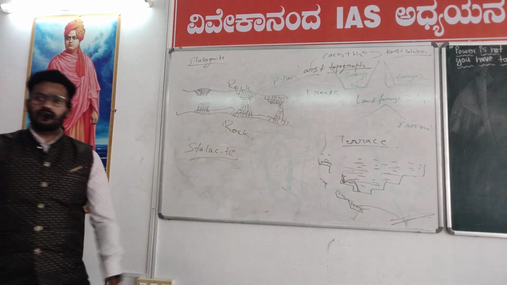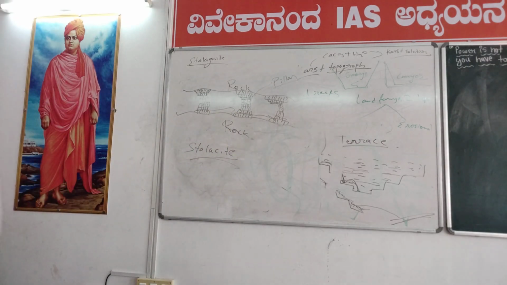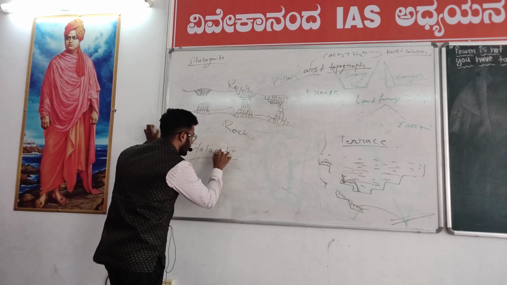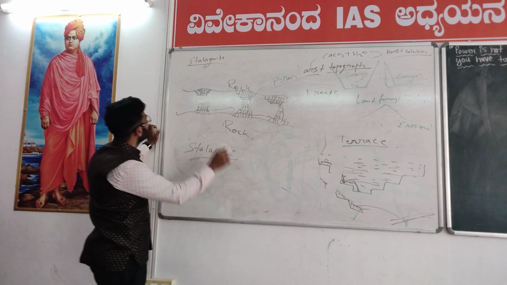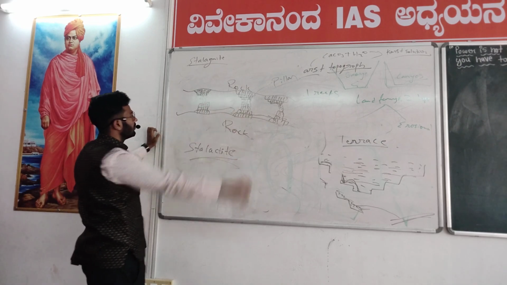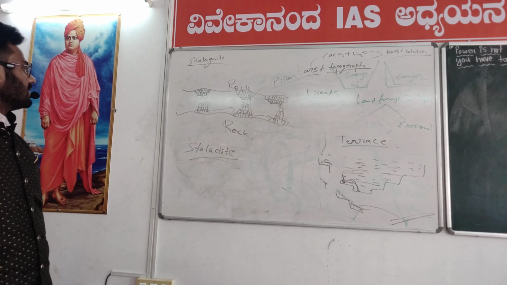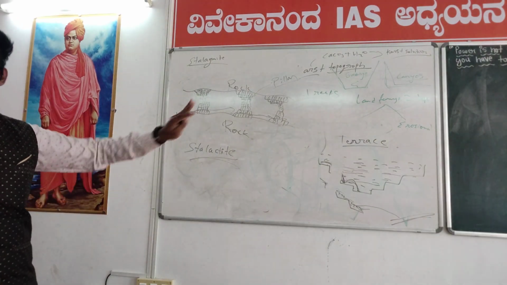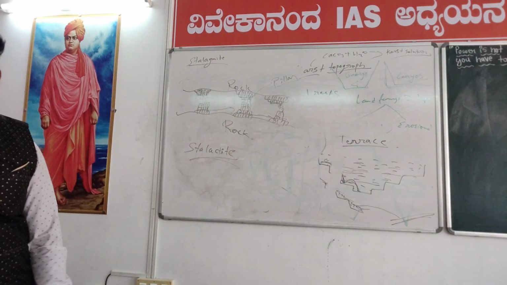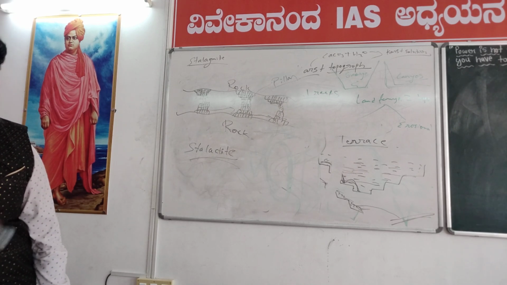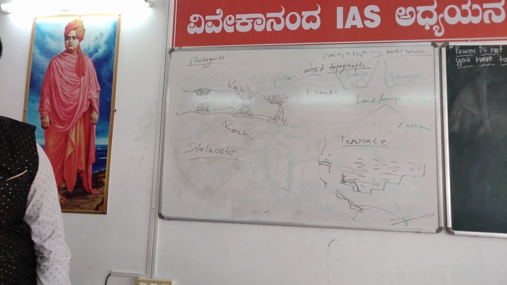When stalagmite reaches stalactite, we call it a pillar. Stalactite has T-I-T, stalagmite has M-I-T. Finally, you should know that stalactite and stalagmite are karst topographic features. And these pillars, stalagmite and stalactite, are they depositional or erosional? Depositional, not erosional.